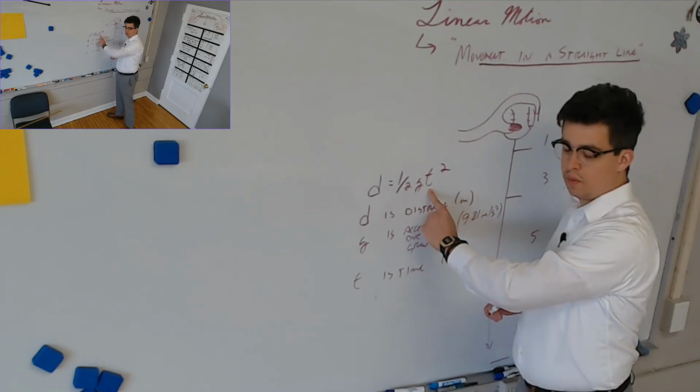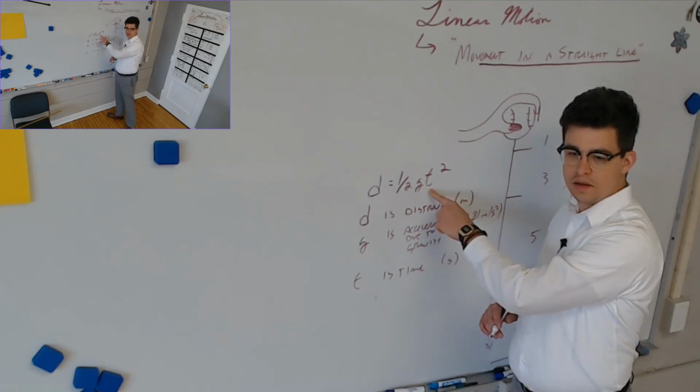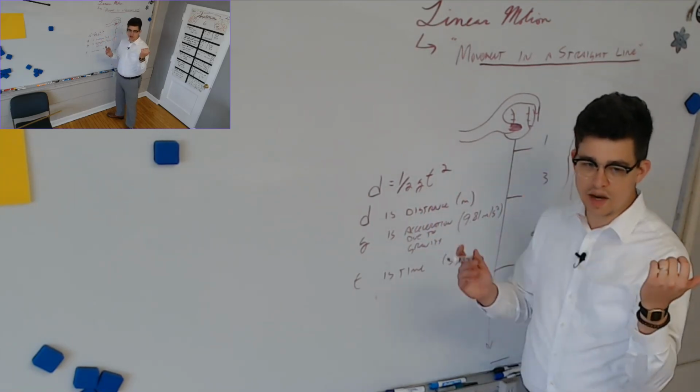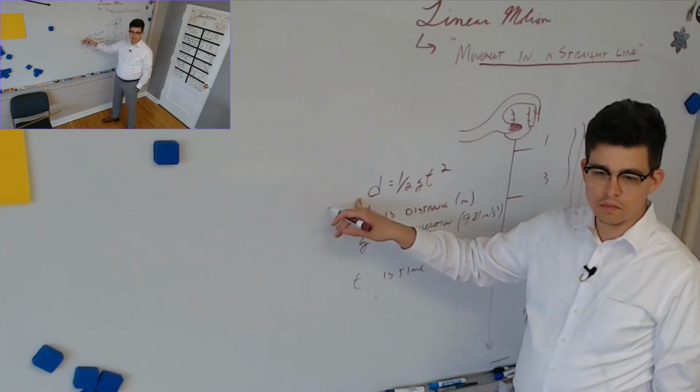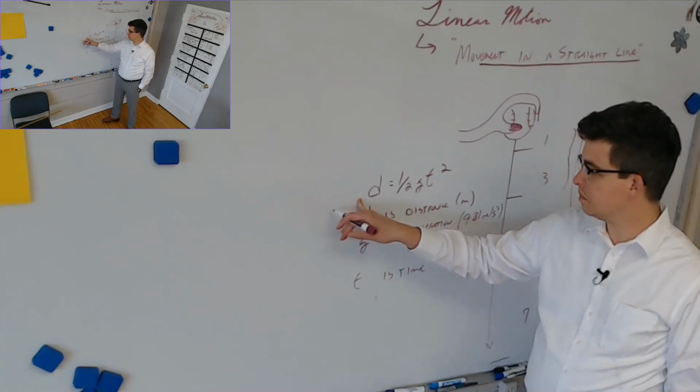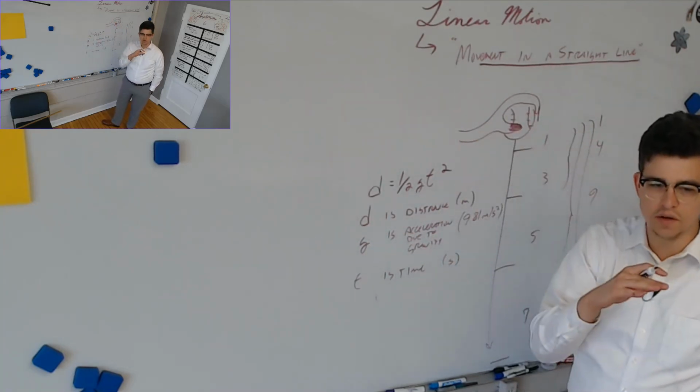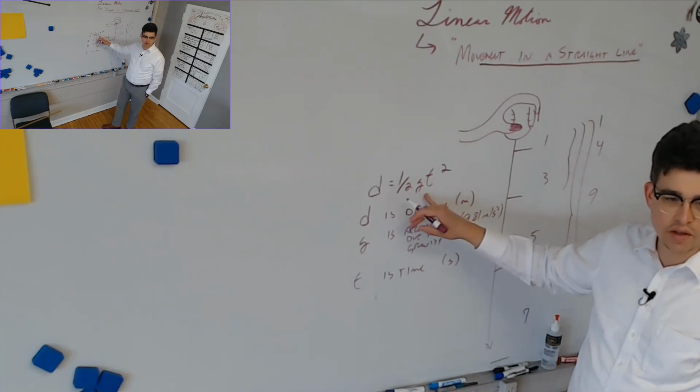Do we know this? How could we find this out? What would be our measurement for this? Stopwatch. Yeah, we can time how fast it's going. And it'll tell us distance. What if we knew how far it was going to fall, and we wanted to figure out how long it would take? Could we do that with this?